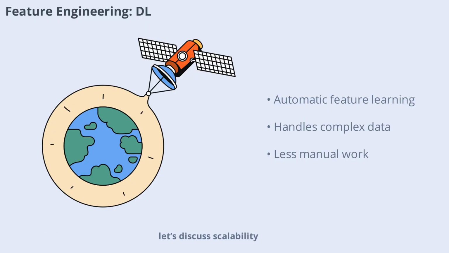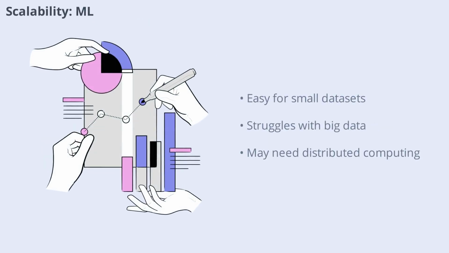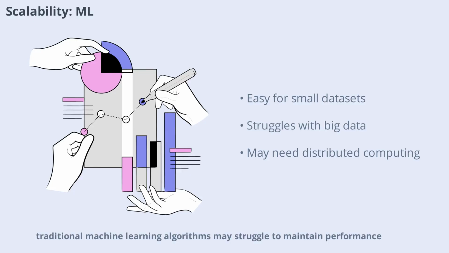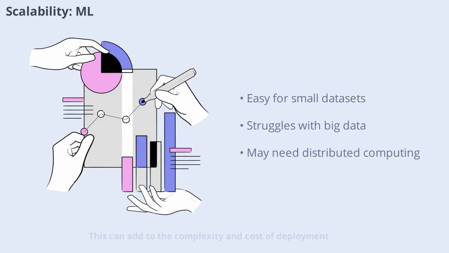Next, let's discuss scalability. Machine learning models are generally easy to scale for small to medium-sized datasets. However, as the volume and complexity of data increase, traditional machine learning algorithms may struggle to maintain performance. Scaling up often requires more sophisticated algorithms or distributed computing solutions. This can add to the complexity and cost of deployment. Let's see how deep learning handles scalability.